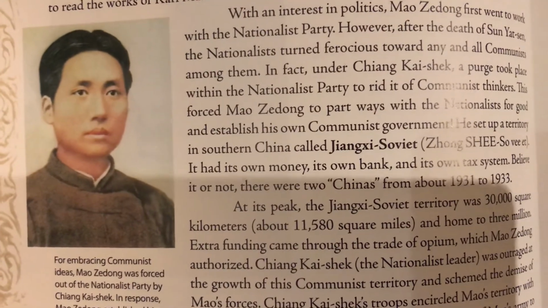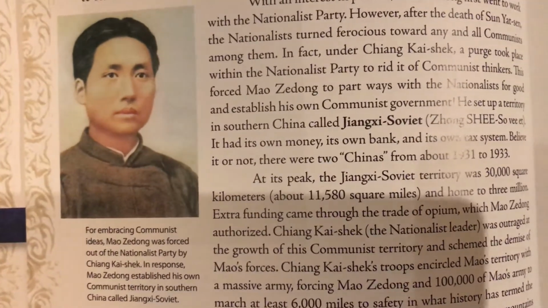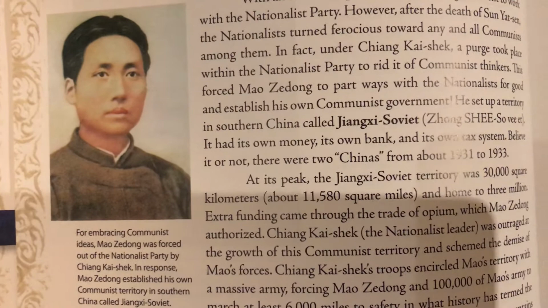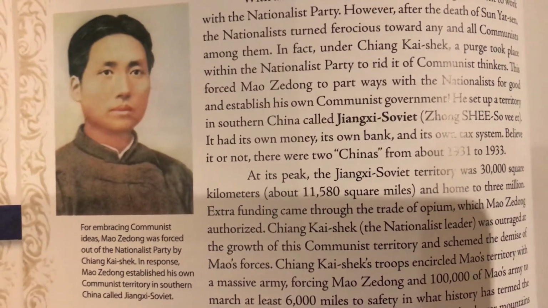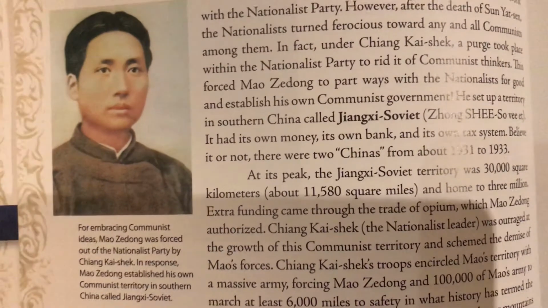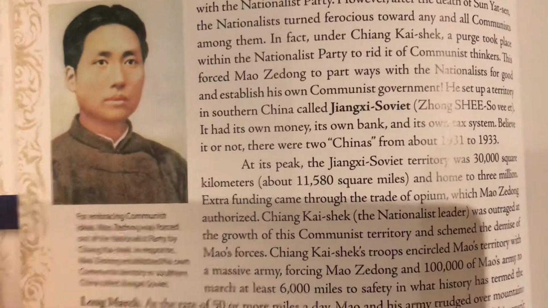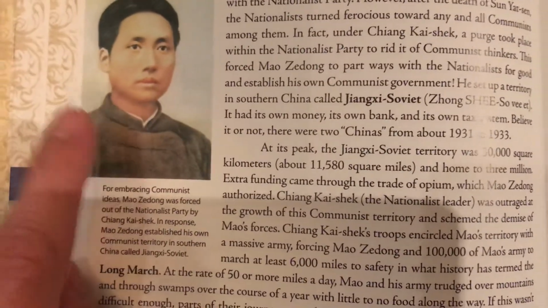He set up a territory in southern China called Zhongshi Soviet. It had its own money, its own bank, and its own tax system. Believe it or not, there were two Chinas from about 1931 to 1933. And here you can see a picture of Mao Zedong.